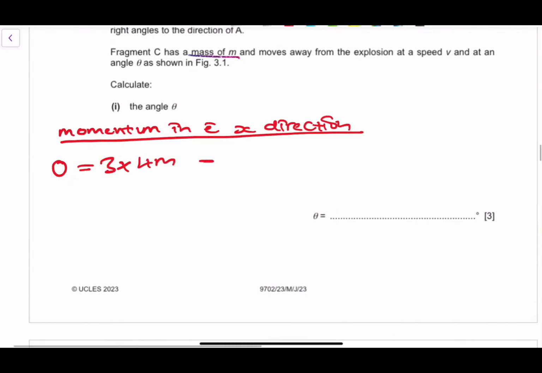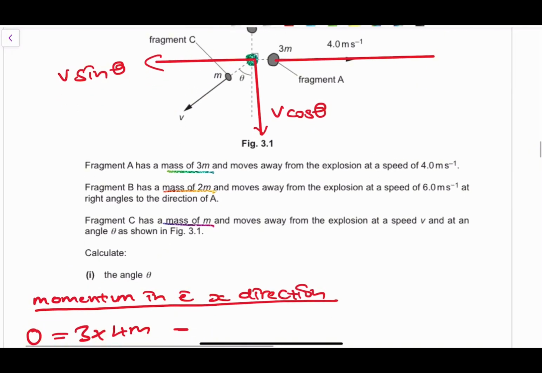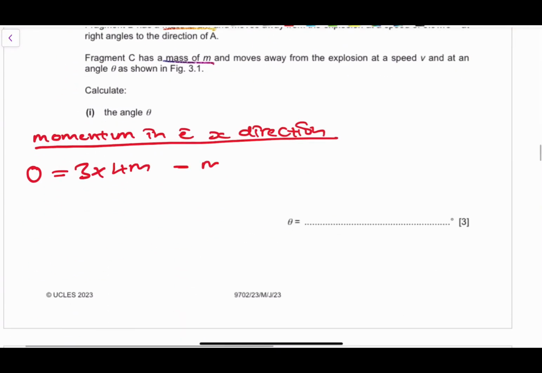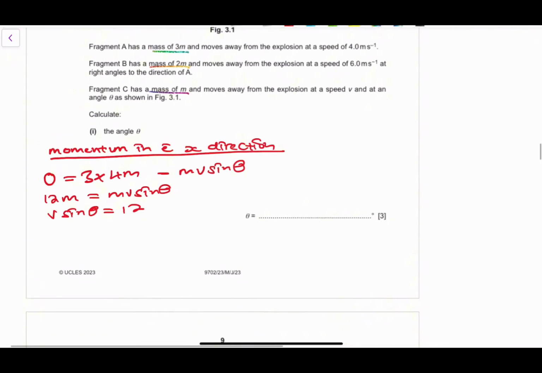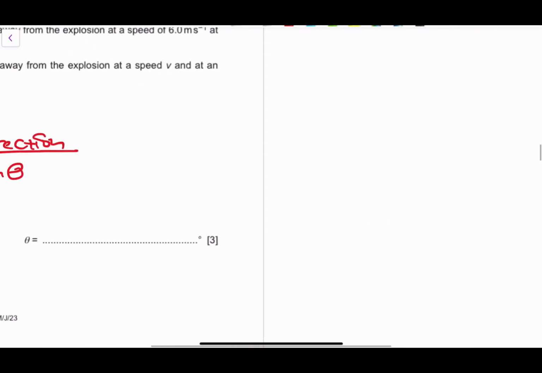Subtract the momentum that would be in that direction, right? Which is mv sine of theta. So the momentum here will be 12m, okay, is equivalent to mv sine theta. So v sine theta will be equivalent to 12. So we just keep that in mind and we'll apply that pretty soon, right?